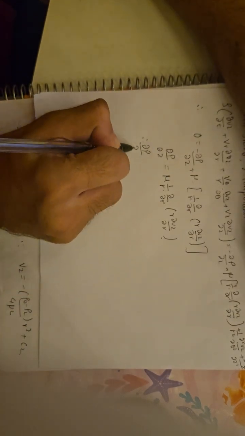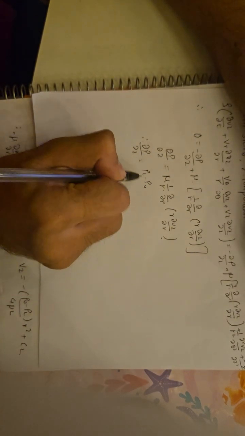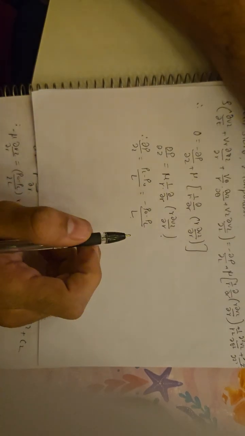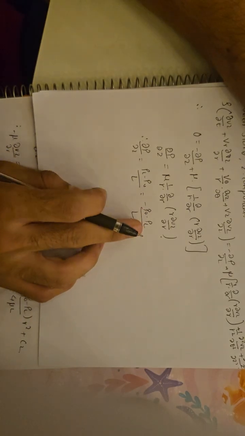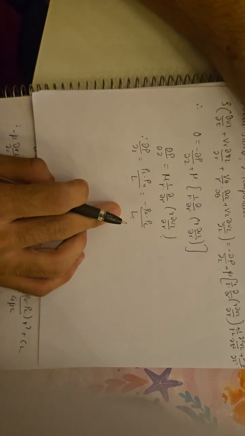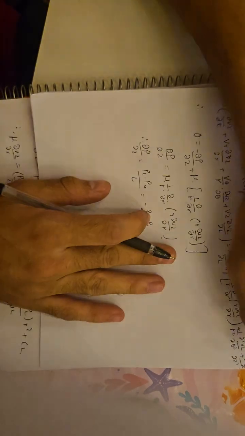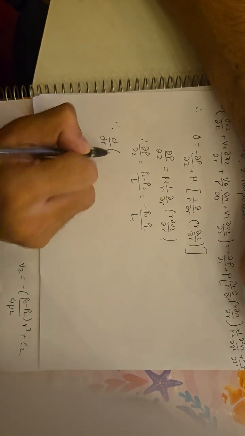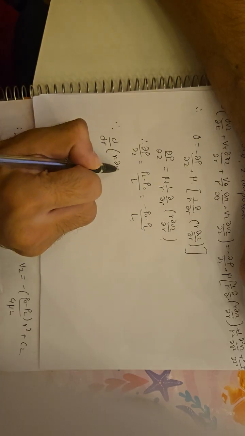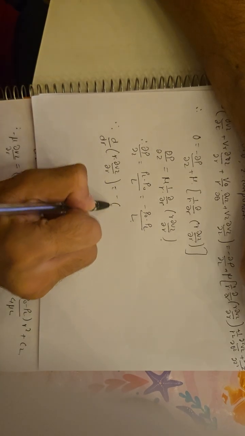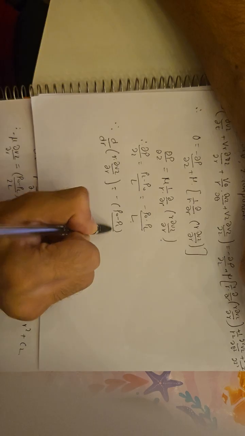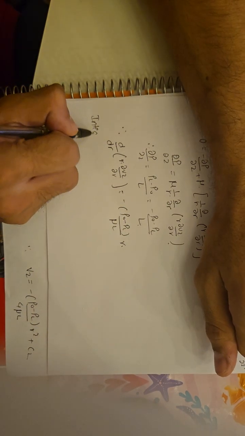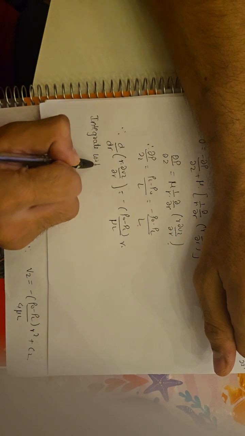Therefore dou p by dou z is equal to (PL minus P0) by L is equal to minus (P0 minus PL) by L, where P0 is the inlet pressure and PL is the outlet pressure and L is the length of the pipe. So multiplying both sides by r and mu, therefore d by dr of r dvz by dr is equal to minus (P0 minus PL) by mu L into r. Integrate with respect to r.